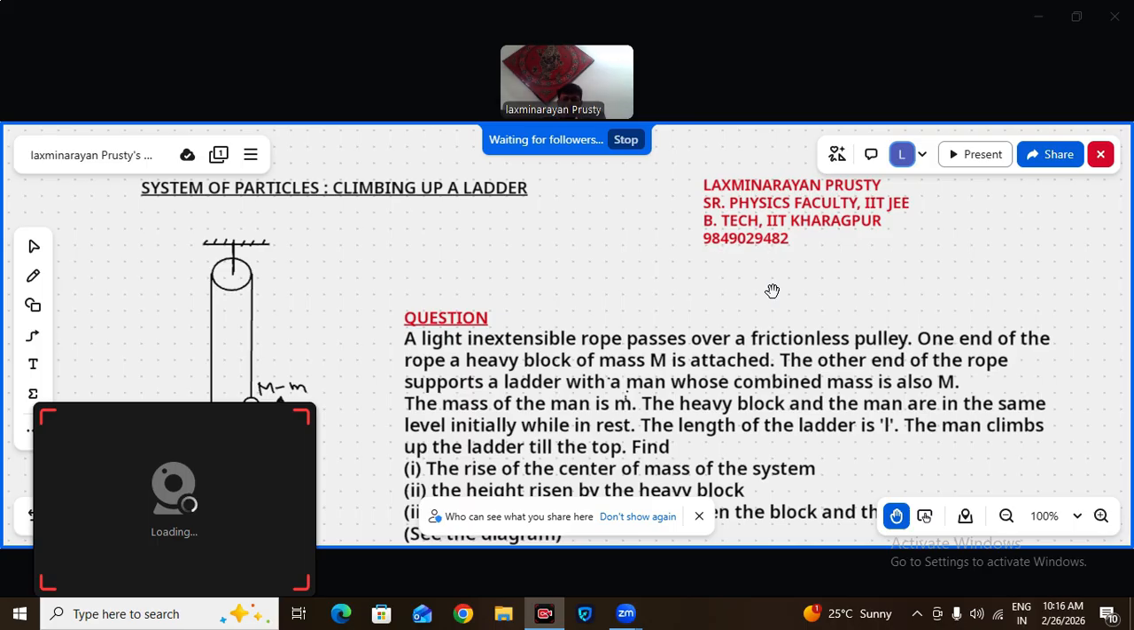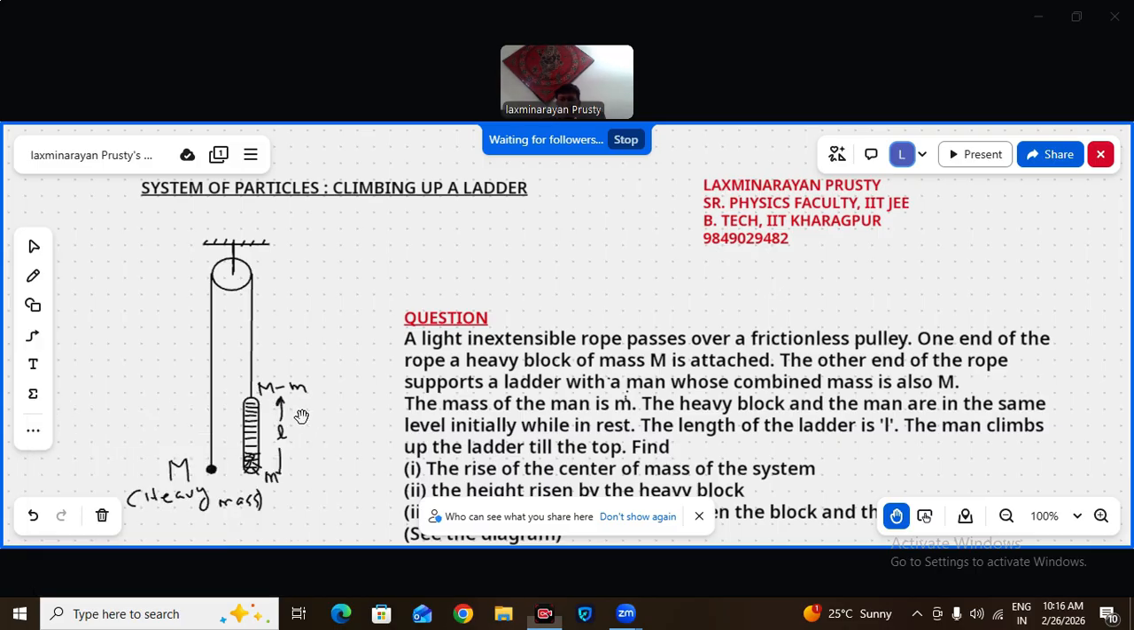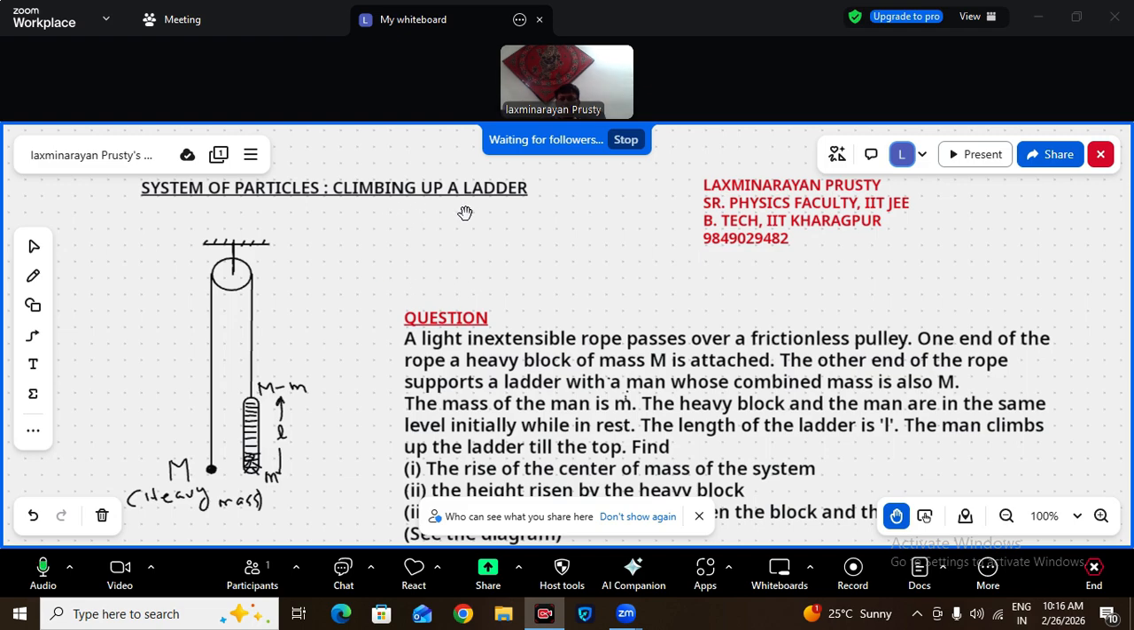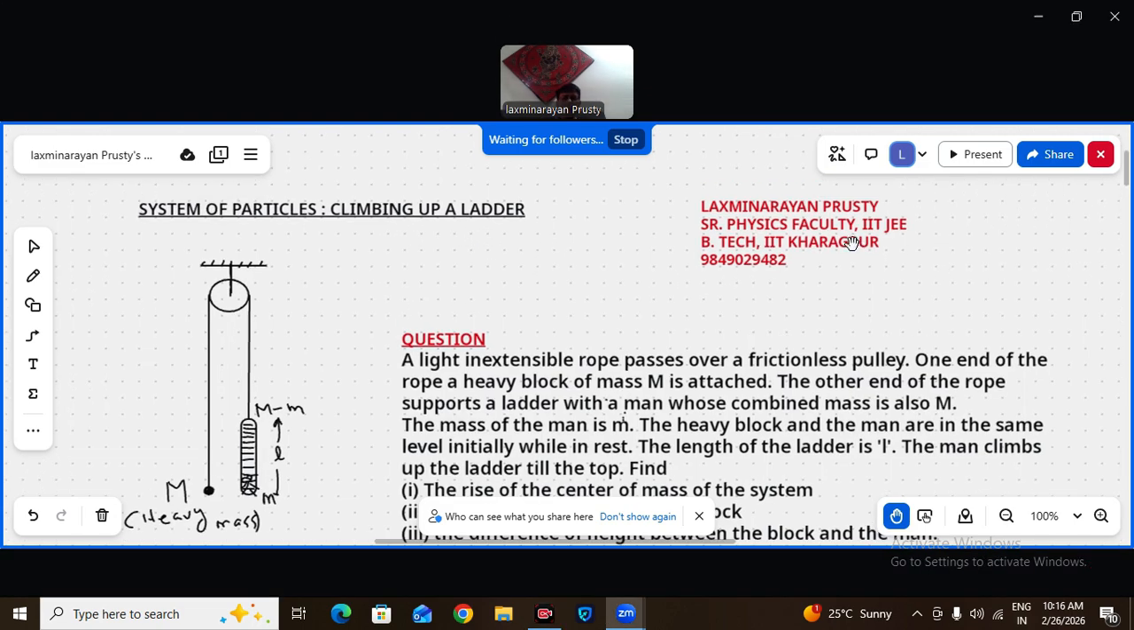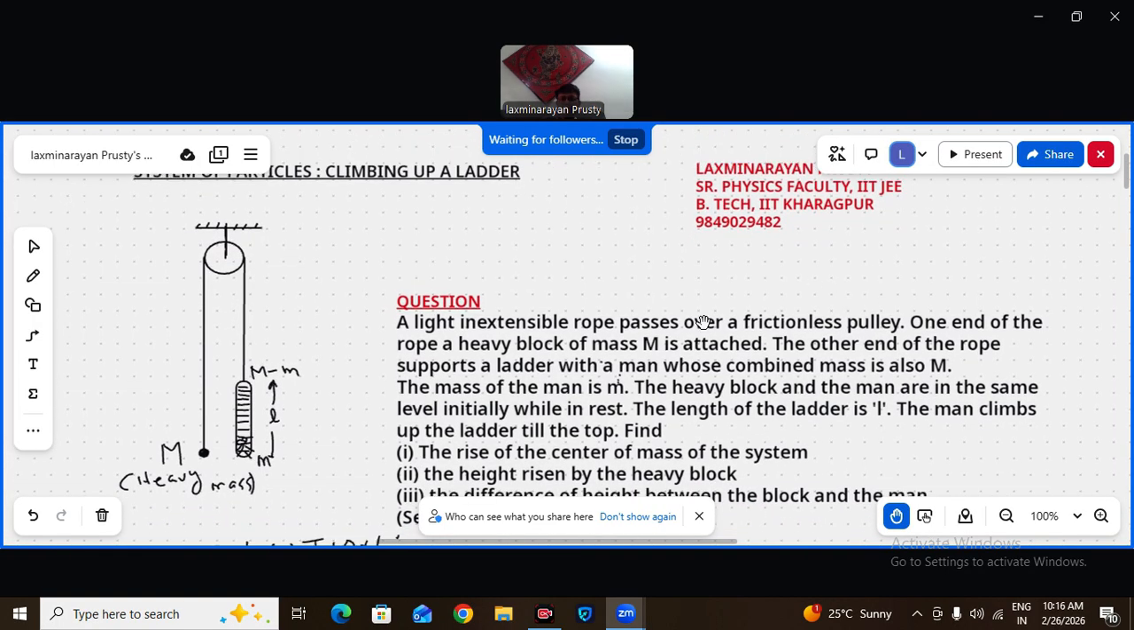I have been discussing EMI questions, electromagnetic induction, for the last 3 days. But today I am discussing an interesting question on system of particles. That is climbing up a ladder. As you see, these are my credentials, and all of you must be knowing by now. What is the question? This question is there in Irodov, but in a different manner.